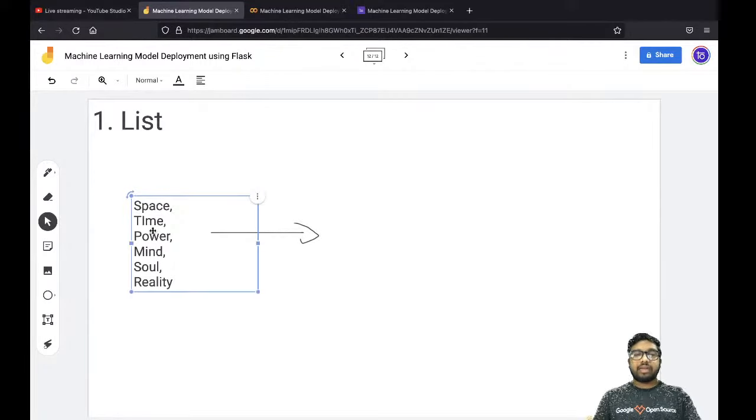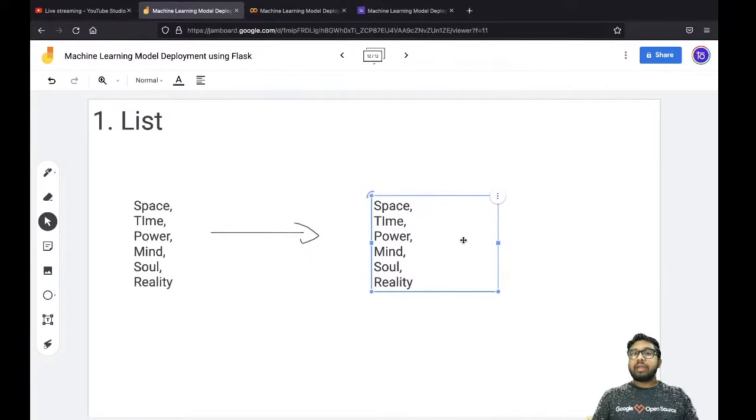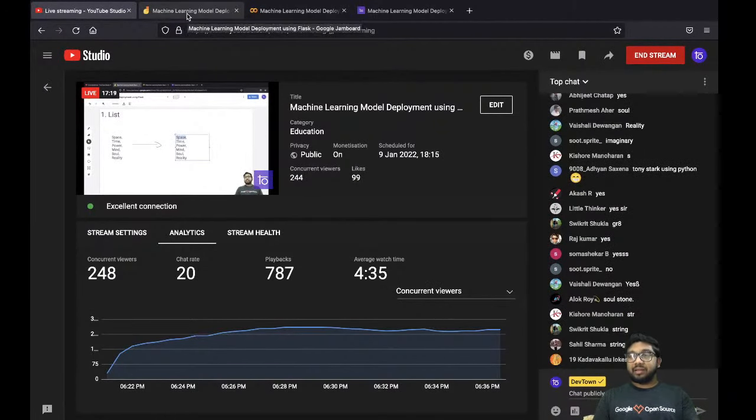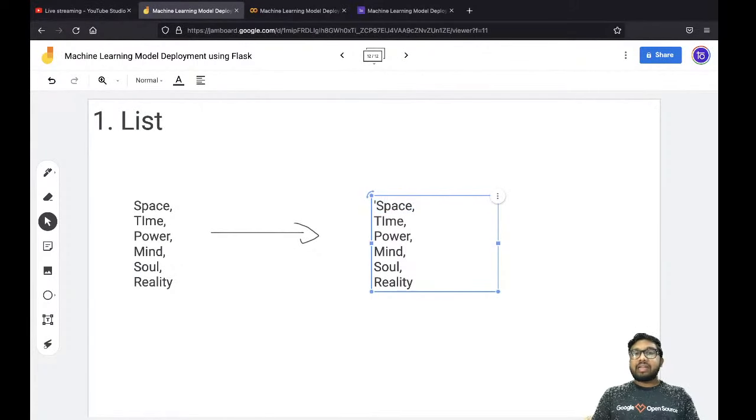So let me copy. This is my data. In a list, these are known as elements. If I ask you what exactly is the data type for this highlighted region, what do you think it is? String. Exactly, it's a string. So definitely we should be having the inverted commas. Now this is the second item. This is the third item. This is the fourth item. This is the fifth item. And this is the sixth item.